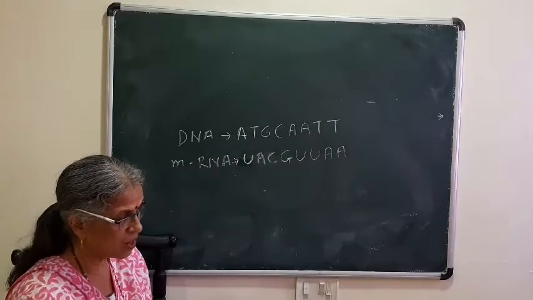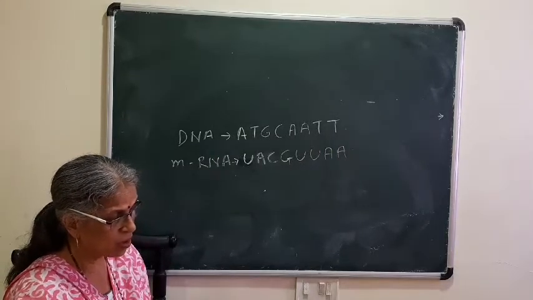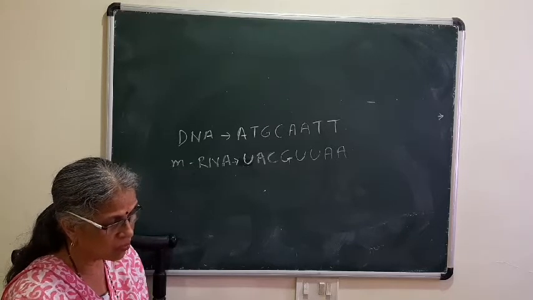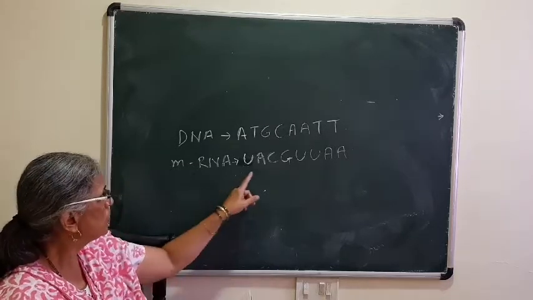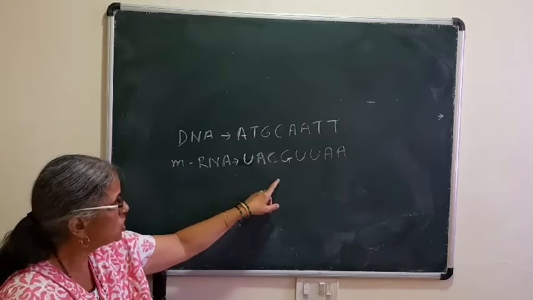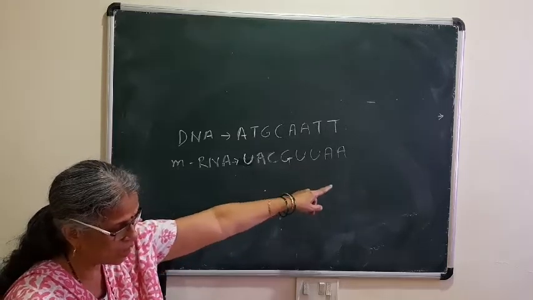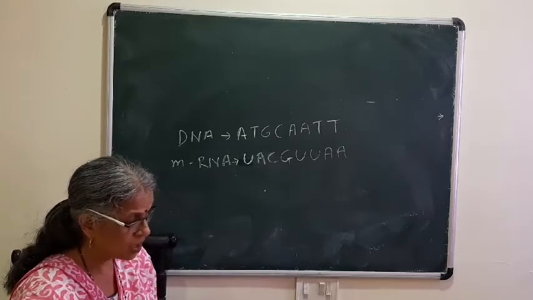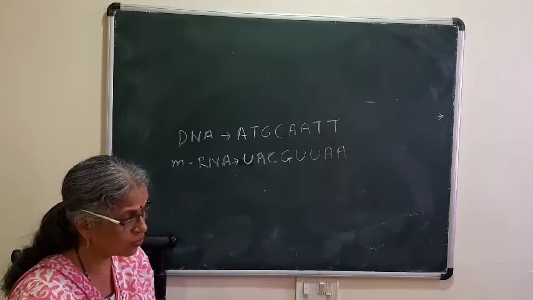So this is the sequence. For understanding I am telling all these things. So according to above sequence on DNA, what will be the transcribed sequence on mRNA? It will be UACGUUAA. Followed? So that is how the sequence of nucleotide is complementary. That is the second question we have seen on the first figure.